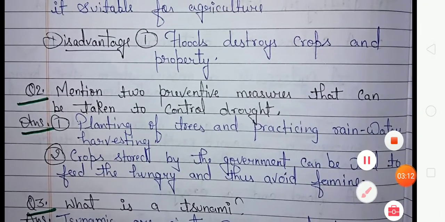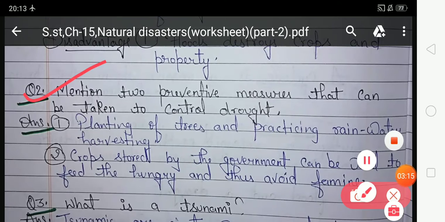That is question number 2. Mention two preventive measures that can be taken to control drought. So in this question you have to write about two preventive measures that can be taken to control drought. Your answer is planting of trees and practicing rainwater harvesting. The second preventive step is crops stored by the government can be used to feed the hungry and thus avoid famine.